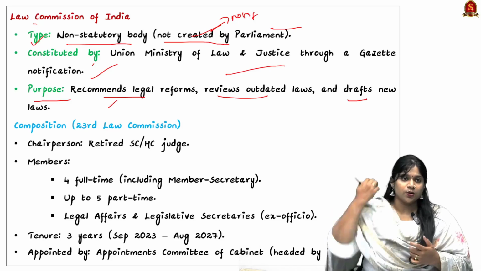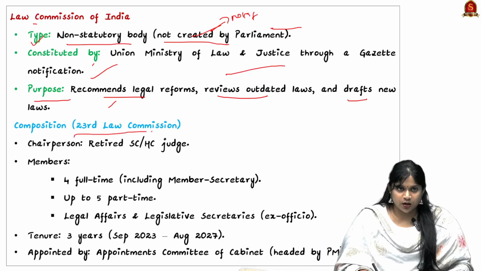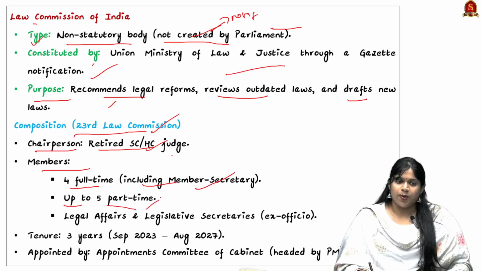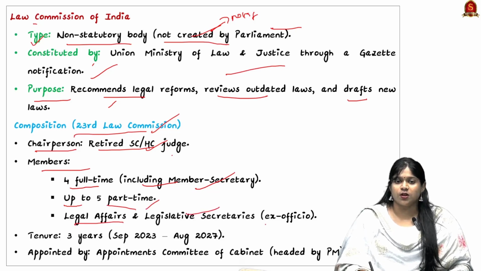Looking into the composition, the 23rd Law Commission includes a chairperson and members. The chairperson should be a retired Supreme Court or High Court judge. The members should be 4 full-time people, including a member secretary, and up to 5 part-time people. And next, they also include the legal affairs and legislative secretaries, who are ex officio members.